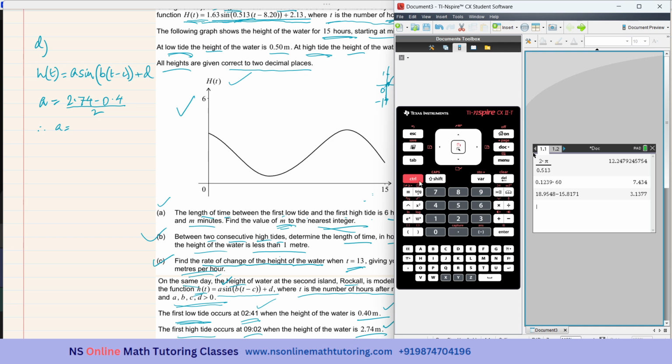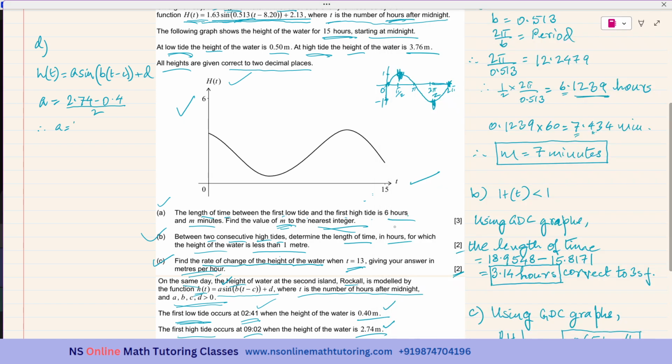I'm going to the calculator page, it is 2.74 minus 0.4 over 2, which is 1.17. Okay. Let me get the D value also.